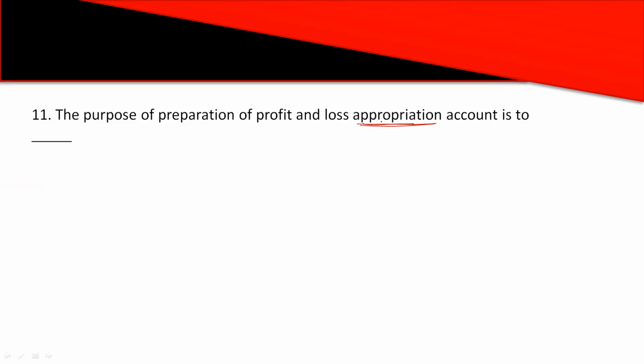If the owner is single, as in the case of a sole proprietor firm, then all of that net profit will be taken by the single owner, or if there is any net loss, it would be borne by the single owner. Now when there are more than one owner, whatever profits we get from the profit and loss account need to be distributed. Suppose I prepared a profit and loss account and I am getting a net profit of rupees 20,000, and there are three partners, A, B, and C. Now I have to distribute these profits among the partners.